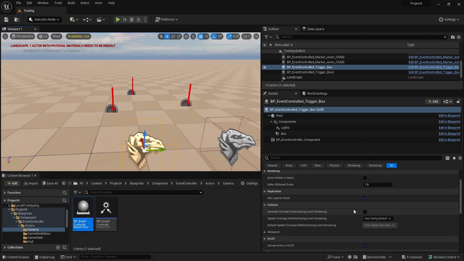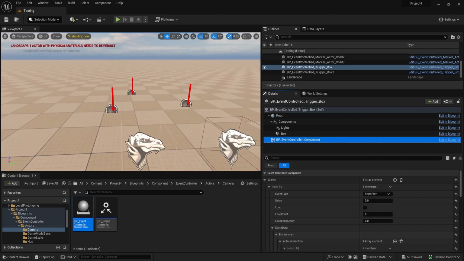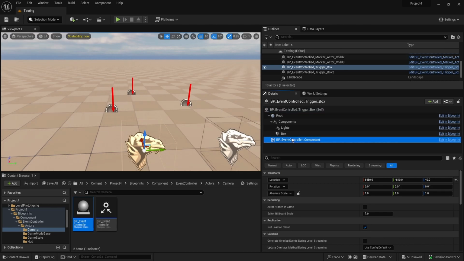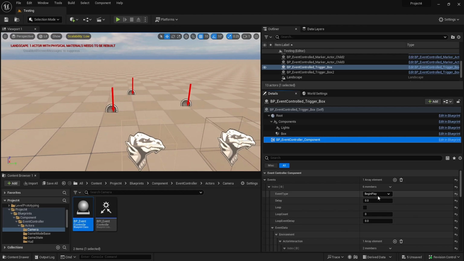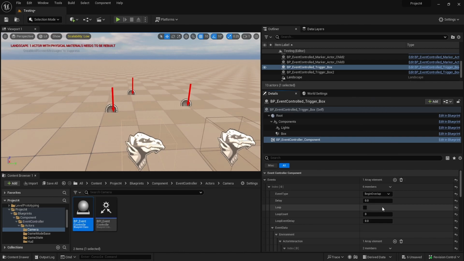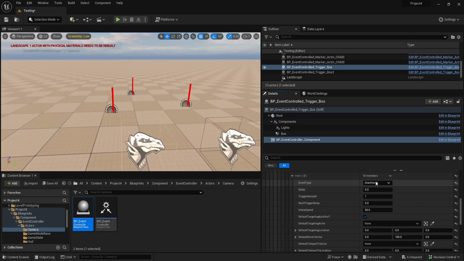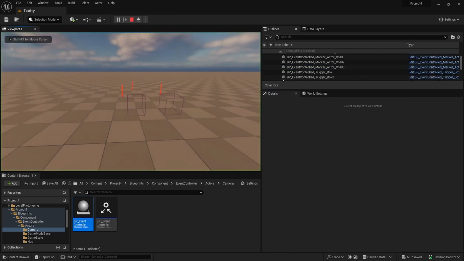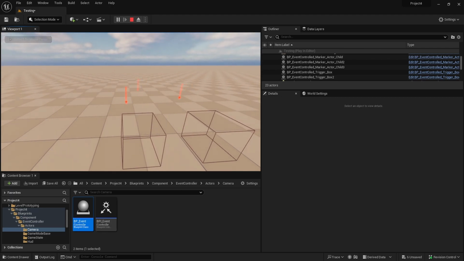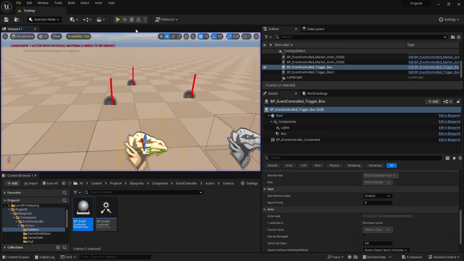So what if we wanted to trigger this? Maybe this is a trigger box, so this has a box collision, as you can see. What if we wanted to trigger something, let's say, instead of begin play, so we go back into our events, we say here, on our begin play, let's say we wanted to begin overlap. And so now on begin overlap, it'll start hovering. So if we walk up to this box, it'll start hovering. Of course, if we leave the box, it does nothing. Of course, there is functionality to do that.